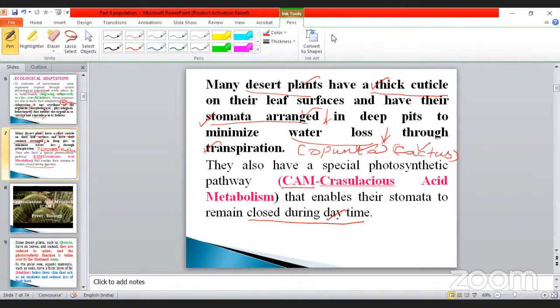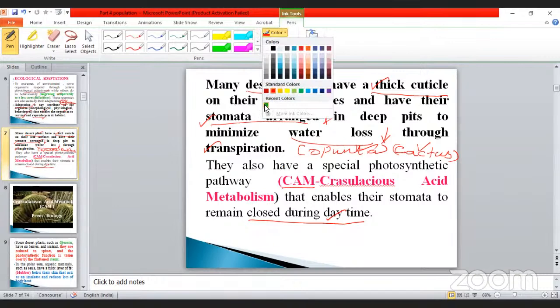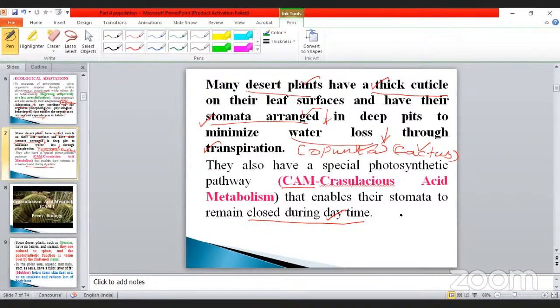For example, during the daytime in normal plants, the stomata will be open. Very important: the stomata are open for the transpiration of water from the plant to the atmosphere.